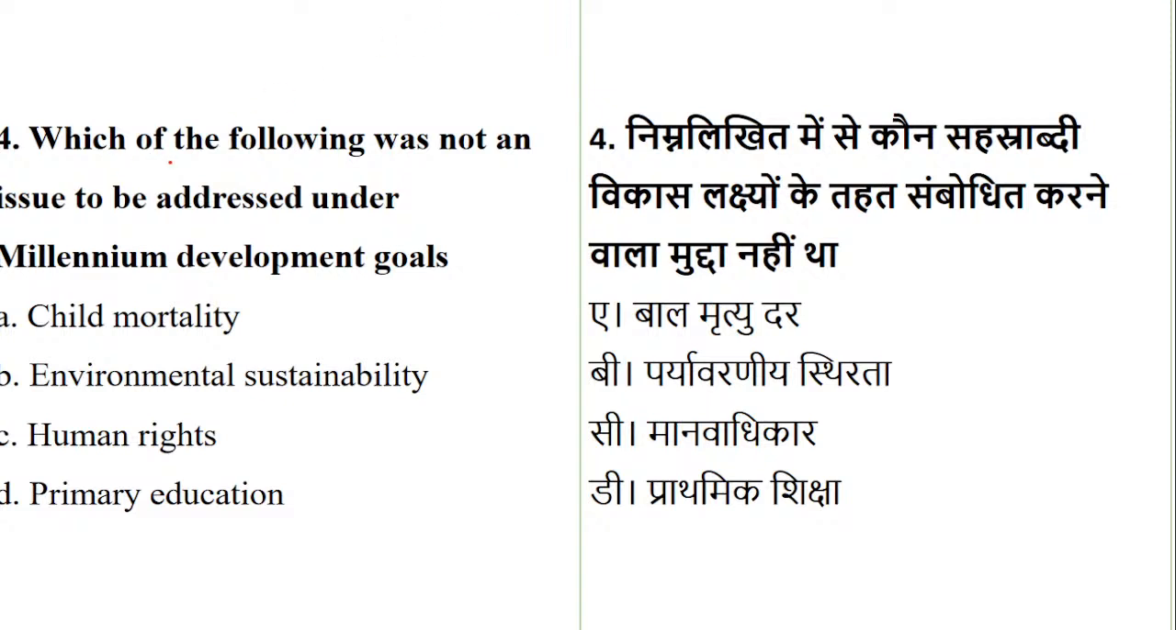Fourth question. Which of the following was not an issue to be addressed under the Millennium Development Goals? Here I purposely brought this question, because the number of Millennium Development Goals is very small. So which among them is not an issue addressed under the Millennium Development Goals? Either it is child mortality, or environmental sustainability, or human rights, or primary education. So what exactly is it?